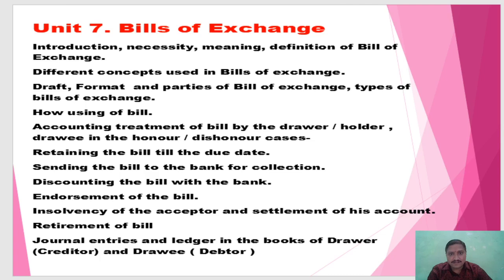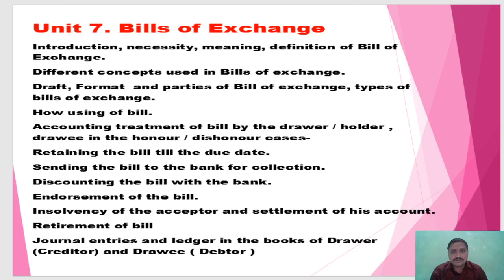Then various terms and conditions, how a bill is used, and what are the benefits of a bill. A bill is also property, so we can sell it to a bank or any person, or give it to our creditor for payment of our claim. At that time we give the bill to that person, and that person receives the amount from our debtor. So there are various benefits of the bill. Then how a bill is used, and account treatment of the bill by the drawer or holder. Drawer means the person who draws that bill, and drawee means the person on whom that bill is drawn.